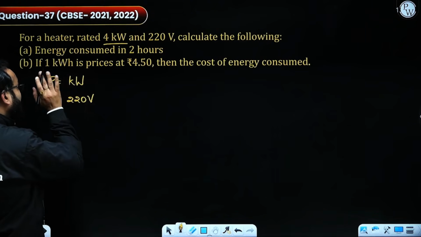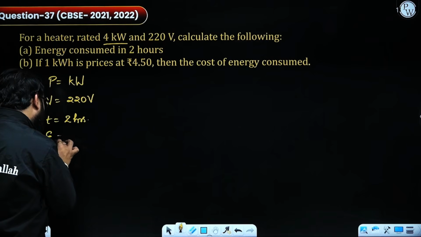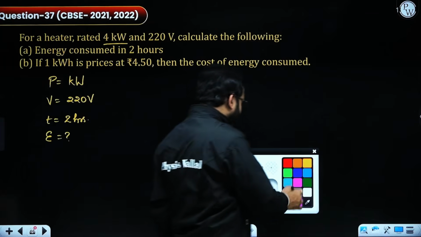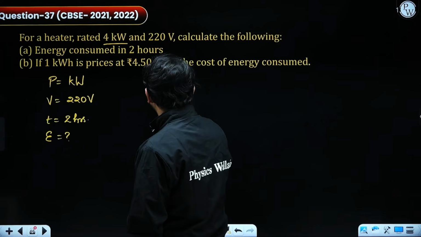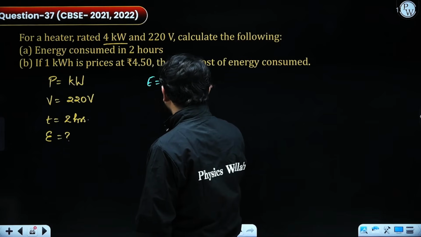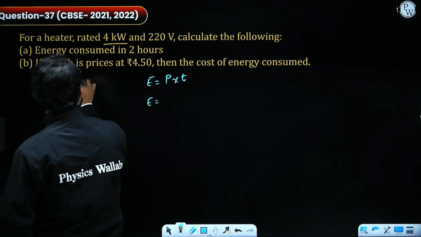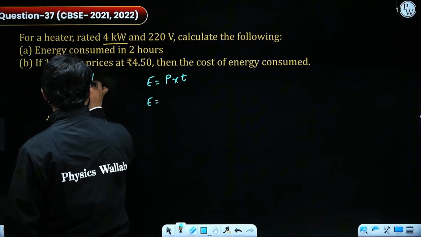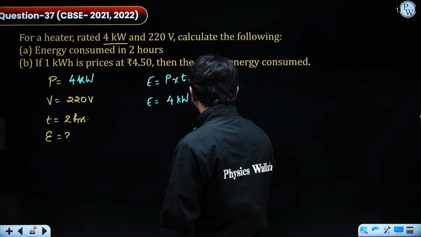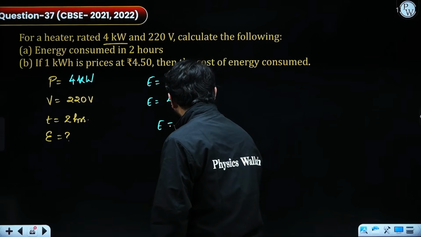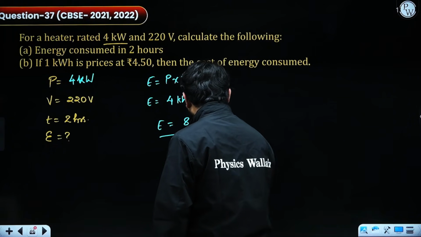Now they're asking about the energy consumed in 2 hours. How to proceed with such questions? We know the formula for energy: E is equal to power into time. So energy will be equal to the value of power, that is 4 kilowatt, and time, that is 2 hours. So the value of energy is nothing but 8 kilowatt hour. That will be the value of energy consumed.